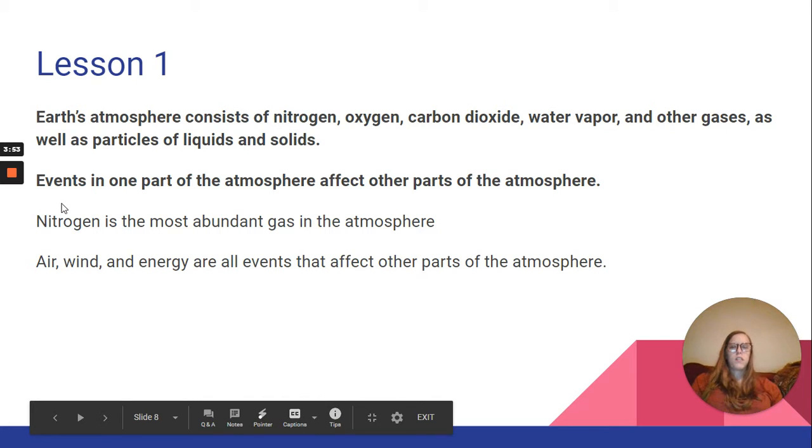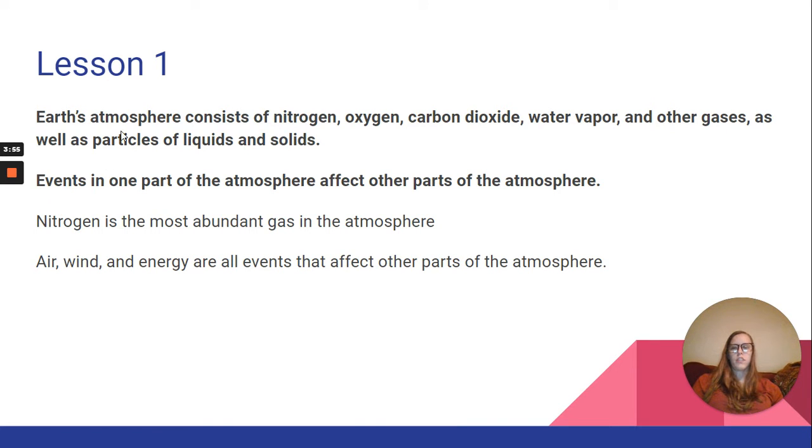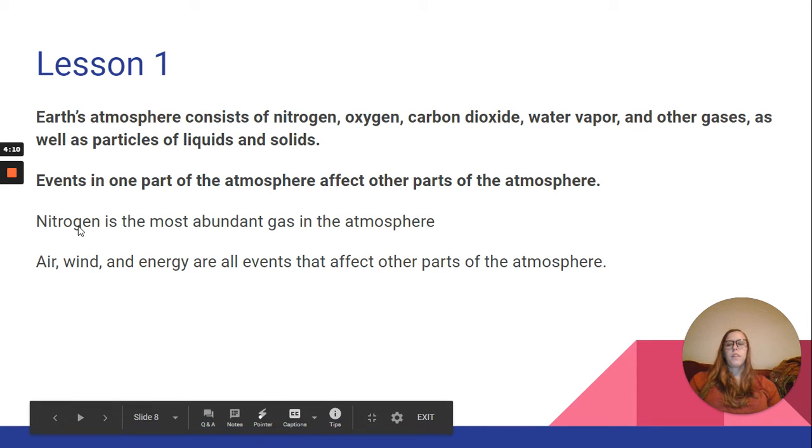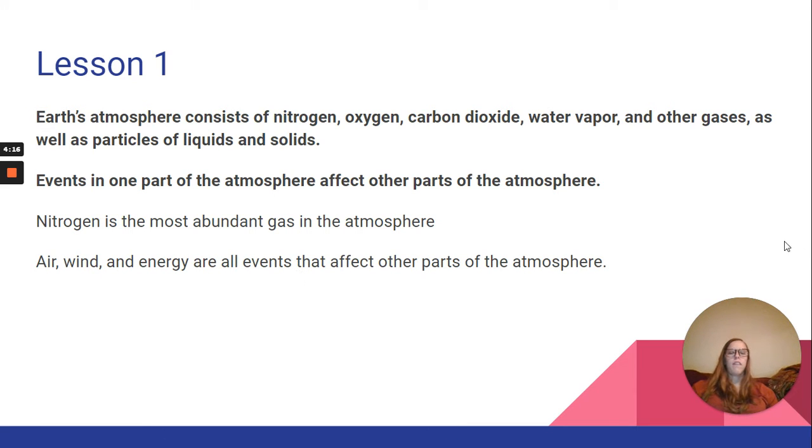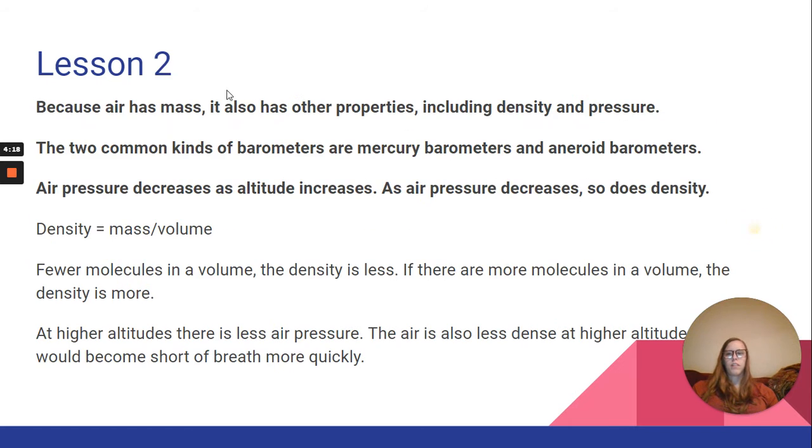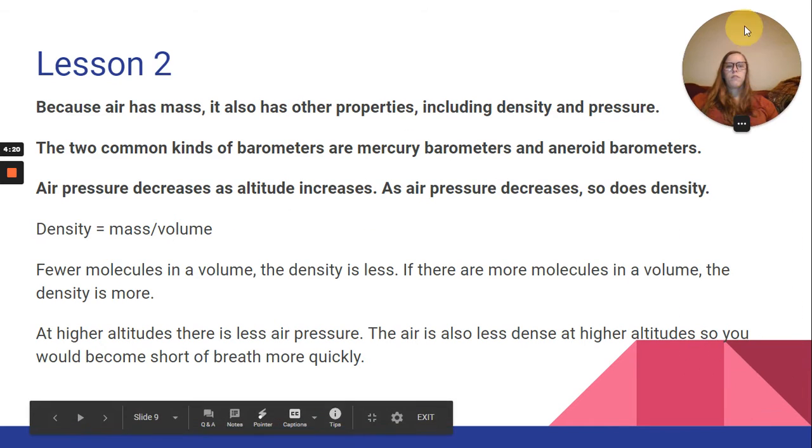Alright, then review from lesson 1. So our two key question answers. Earth's atmosphere consists of nitrogen, oxygen, carbon dioxide, water vapor, and other gases, as well as particles of liquids and solids. Events in one part of the atmosphere affect other parts of the atmosphere. Nitrogen is the most abundant gas in the atmosphere, and air, wind, and energy are all events that affect other parts of the atmosphere.